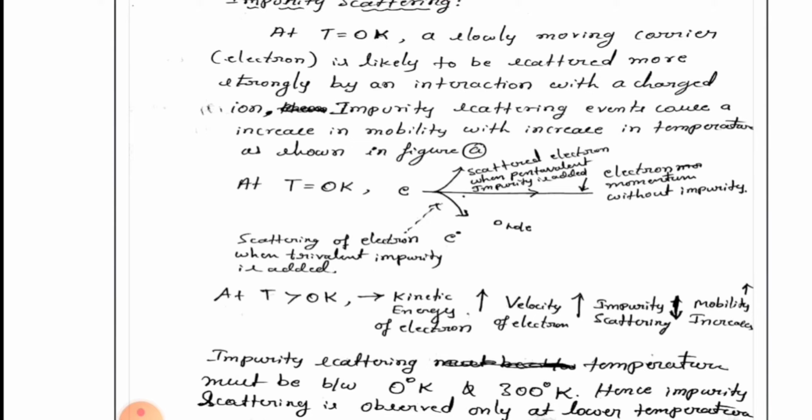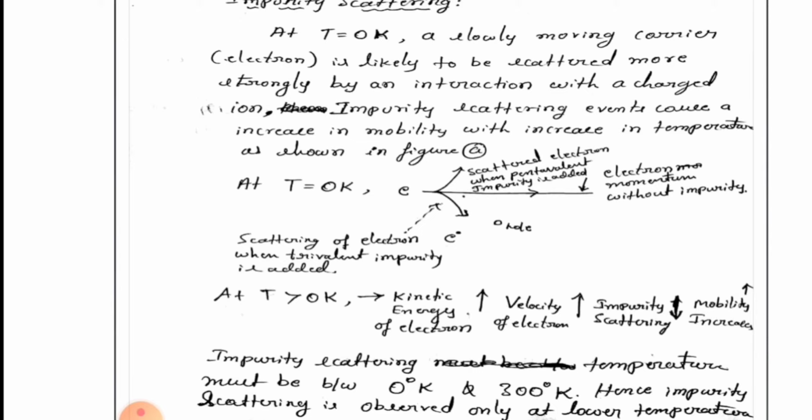Once again, impurity scattering dominates at temperature close to 0 Kelvin. This happens at very low temperature. A slowly moving carrier, either electron or hole, is likely to be scattered more strongly by an interaction with a charged ion. Impurity scattering events cause an increase in mobility with increase in temperature, as shown in the figure.